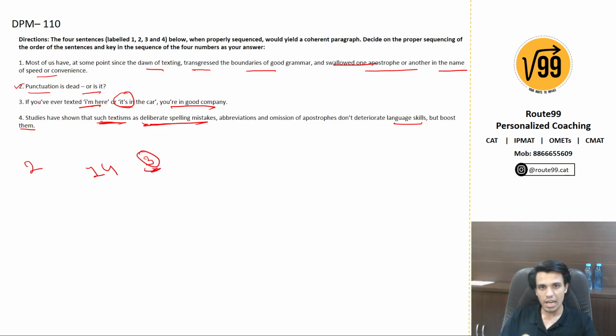So punctuation is dead, or is it? Or if you have ever texted I am here or it's in the car, you are in good company. So 3 will follow 2. So 2 and 3 in this order, and 2 is my introductory statement. So 2, 3 has to come first, and 1, 4 are together. So 1, 4 has to come after that in this order. So my order comes out to be 2, 3, 1, 4.